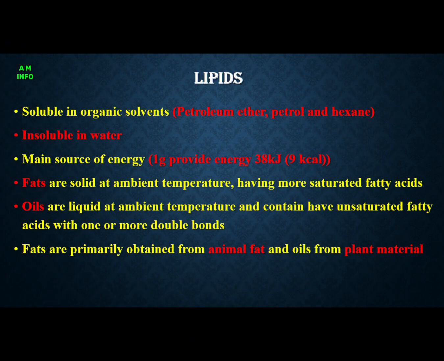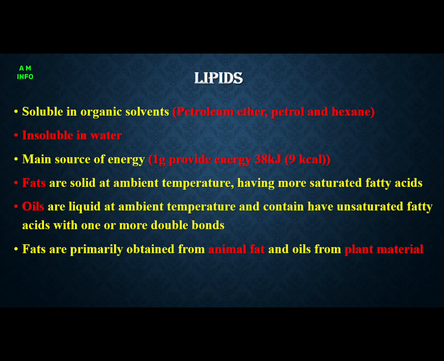In lipids, mainly we deal with fats and oils, which are soluble in organic solvents: petroleum ether, petrol, hexane. Fats and oils are insoluble in water. Main source of energy: 1 gram of fat and oil provides 38 kilojoule energy.